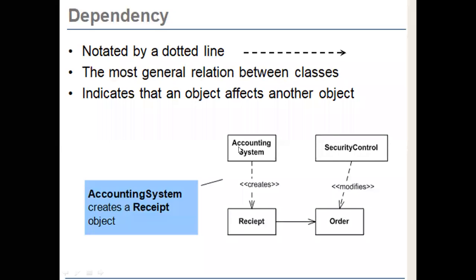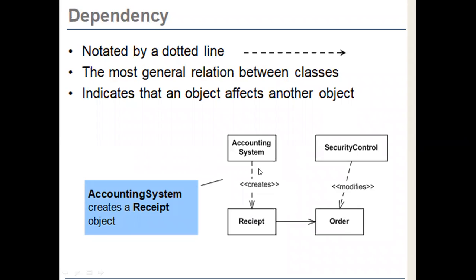One customer, that is, one transaction, creates one receipt. So if the customer changes, the receipt automatically changes. Here the customer or account system is an independent thing. So the receipt depends on the customer. Okay, it is an example of dependency.